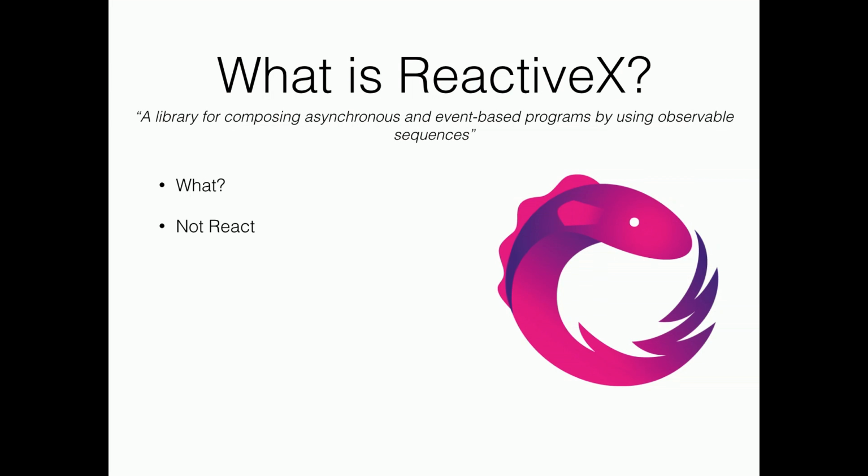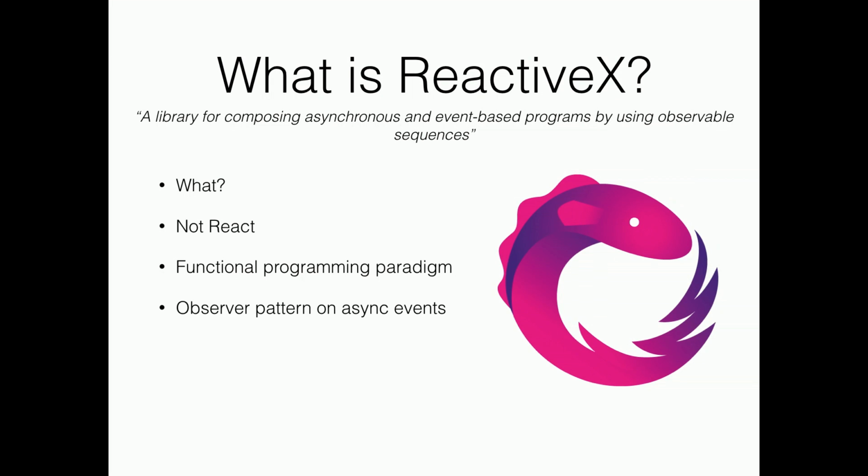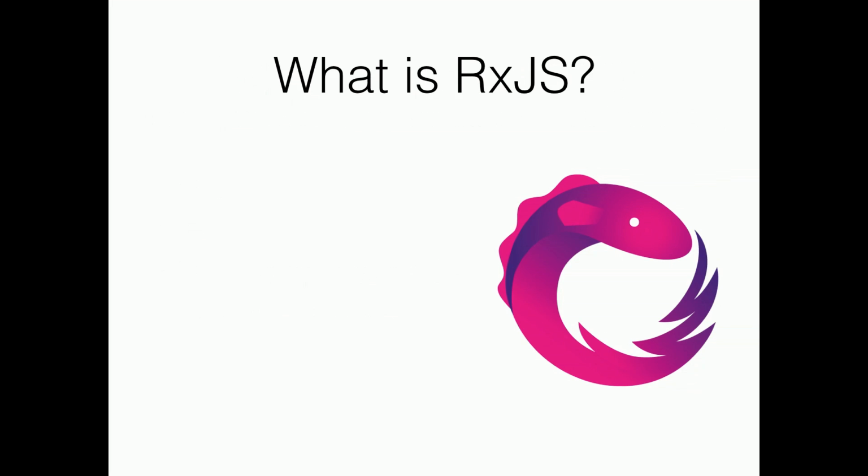It's also not React. I don't know how many people probably saw Reactive-JS and probably thought, oh, React. Yeah, it's definitely not React. It's actually a functional programming paradigm. So you basically take sequences of events, as it says, and react to them and perform some action, essentially. Observer pattern on async events. That can pretty much sum up what that sentence is actually saying.